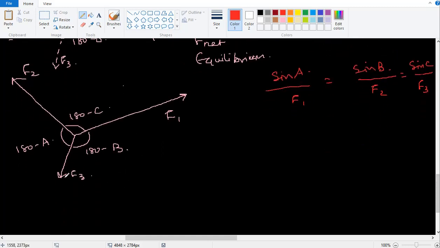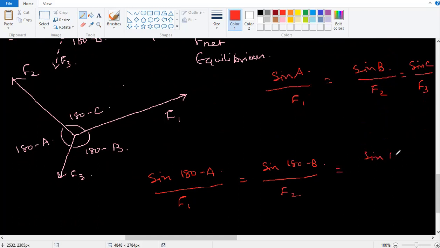Lami's theorem says that if I take F1, I should take sine 180 minus A divided by F1, sine 180 minus B by F2, sine 180 minus C equal to F3. What does this mean? 180 minus A is in the second quadrant, where sine is positive, so it becomes sine A. This becomes sine B. This becomes sine C.